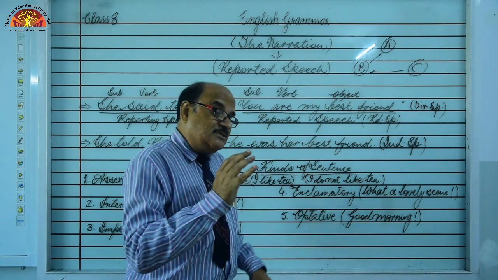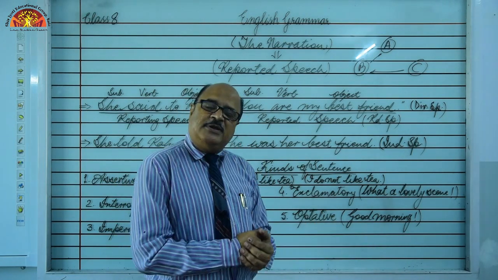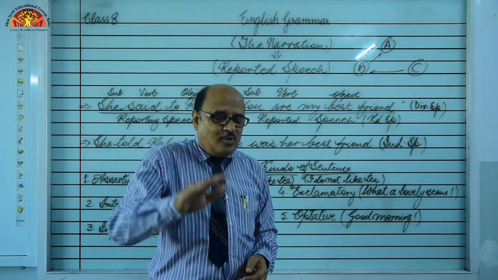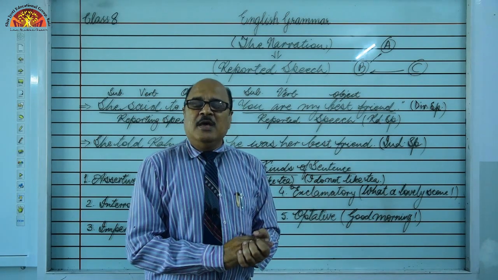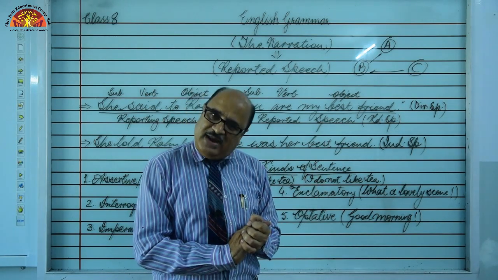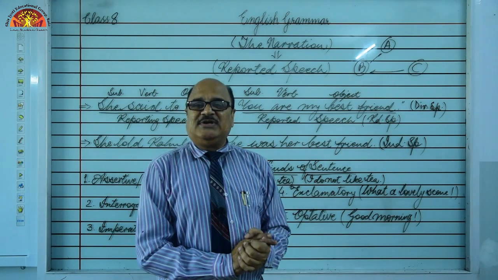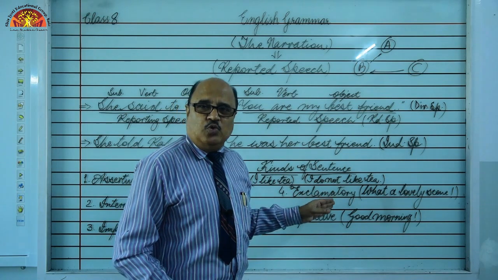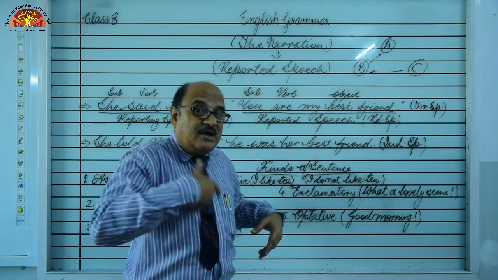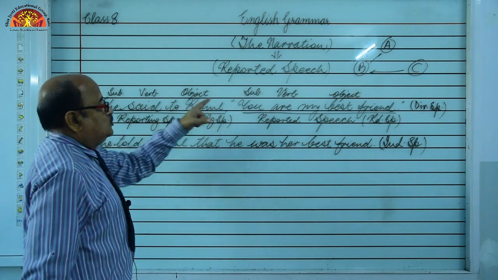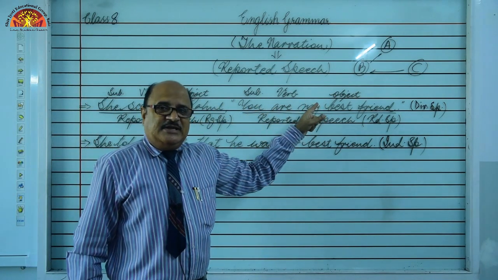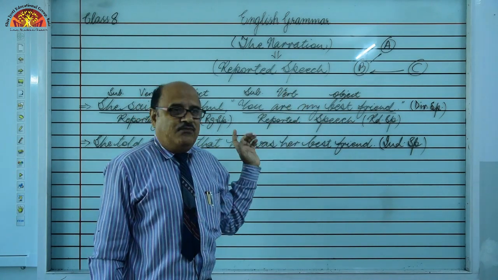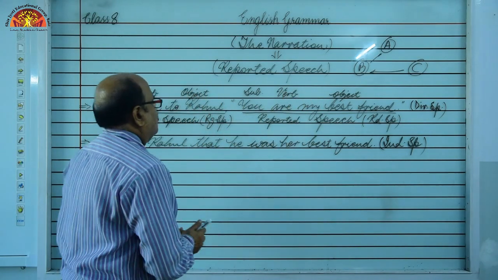Some more sentences are also there in optative, like blessings. May God bless you. God bless you. May you live long. May all your dreams come true. So these are known as optative sentences. My dear students, this is the very first step to be observed during conversion. We have found out the kind of sentence, and accordingly we are now going to apply the rules for this conversion.